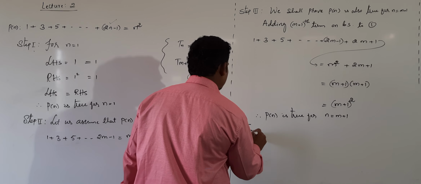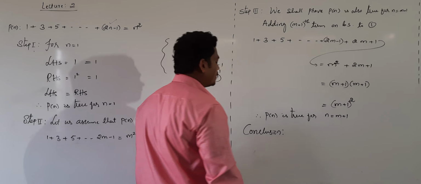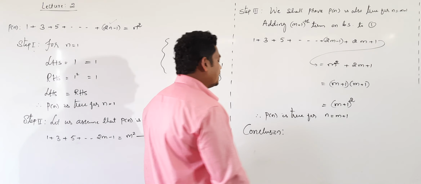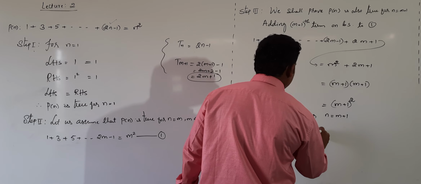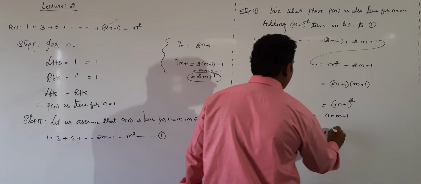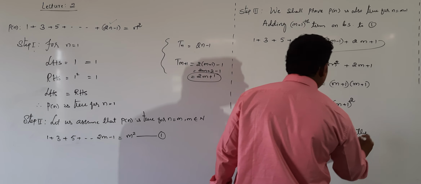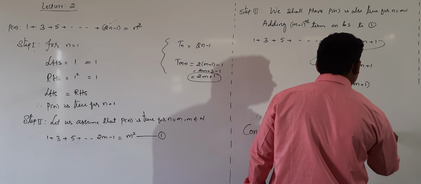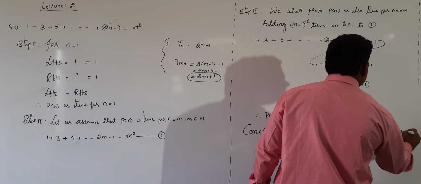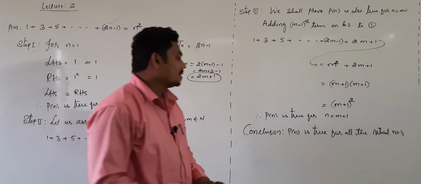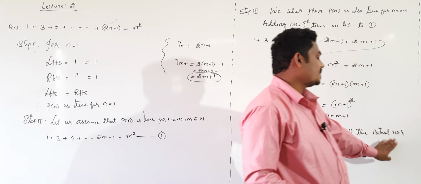Lastly, write the conclusion. Same conclusion, P of n is true for all the natural numbers. Conclusion is, the given statement, P of n, is true for all the natural numbers.